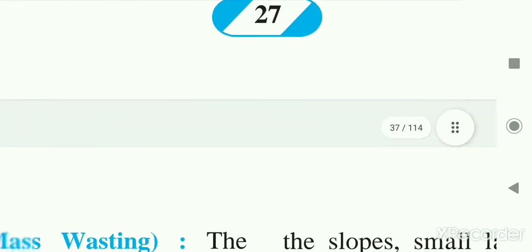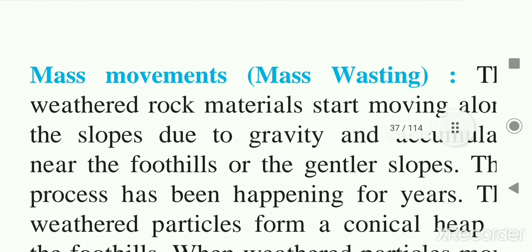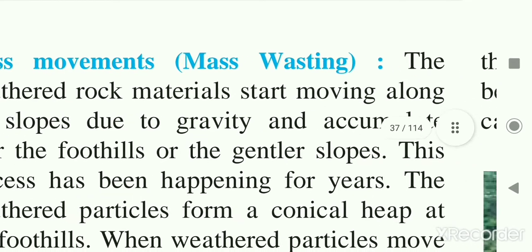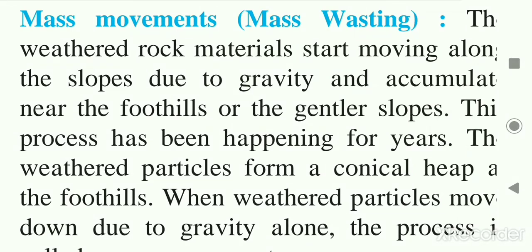See, the last point of the lesson is mass movements. First, mass wasting. See, what is mass movement? It means the weathered rock material starts moving along the slopes due to gravity and accumulates near the foothills of the gentler slope. This process has been happening for years, not only a short time; many years are needed for this process.